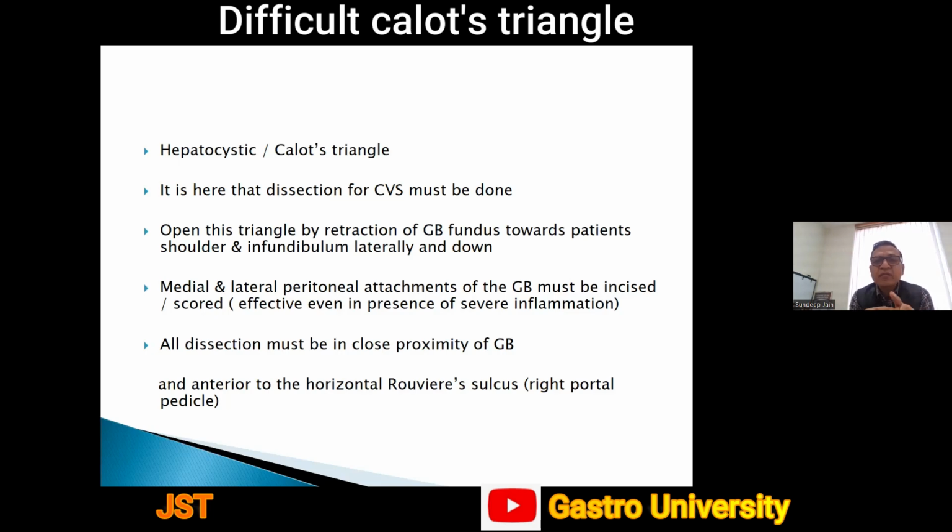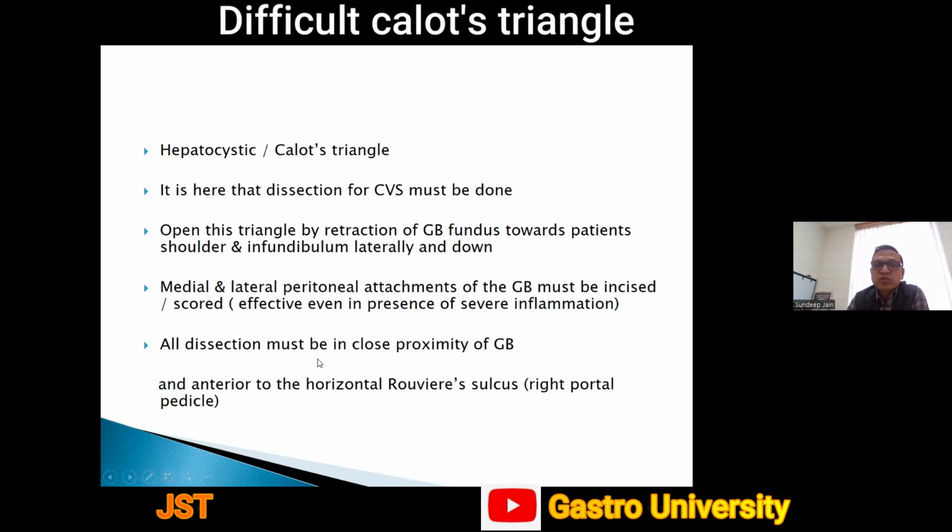So suppose we have to retract the gallbladder fundus towards the patient's shoulder. In that case, our left hand holding the outer side of the instrument must move medially. So it has to be in the opposite direction. Medial and lateral peritoneal attachments of the gallbladder must be incised. And this is effective even in presence of severe inflammation.